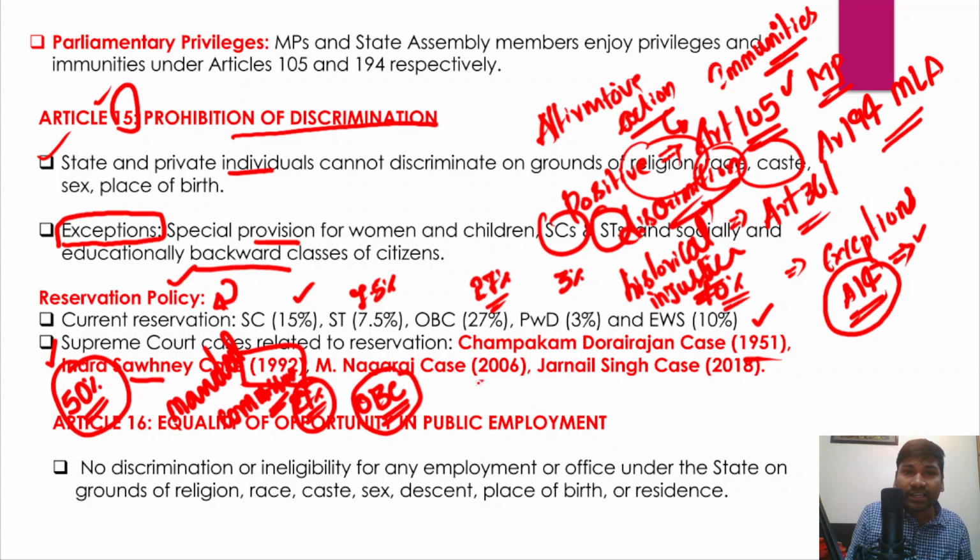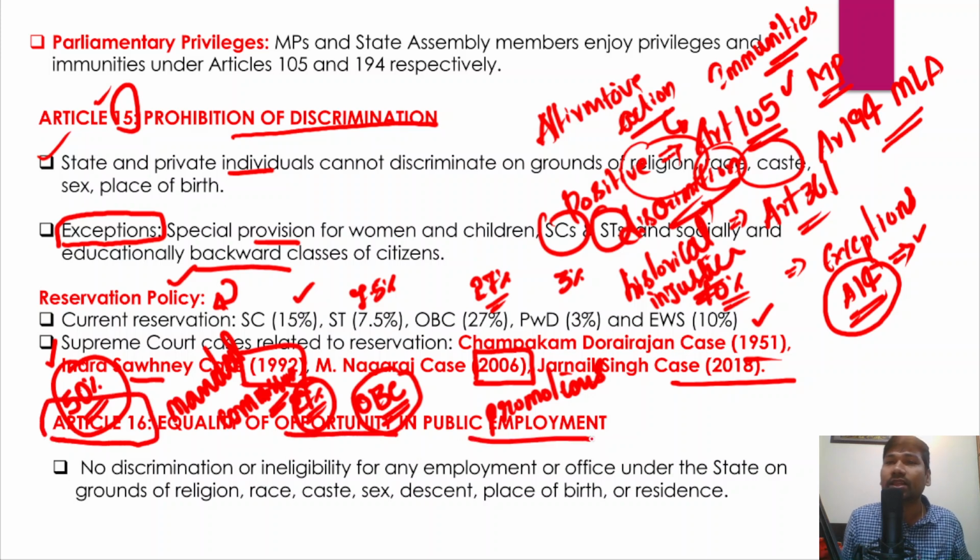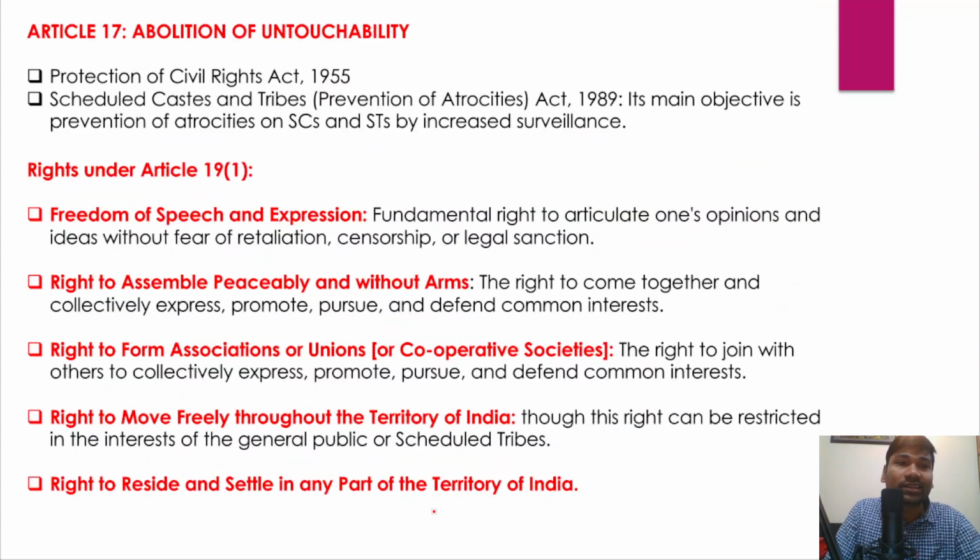So apart from that, the M. Nagaraj case also talks about reservation in promotions for the scheduled castes and scheduled tribes, and even the Jarnail Singh case deals with reservation in promotions for scheduled castes and scheduled tribes. And next, Article 16 of the Indian Constitution. It talks about equality of opportunity in public employment, right? So it essentially means that there should be no discrimination or ineligibility for any employment or office under the state on the grounds of religion, race, caste, sex, descent, place of birth or residence, right?